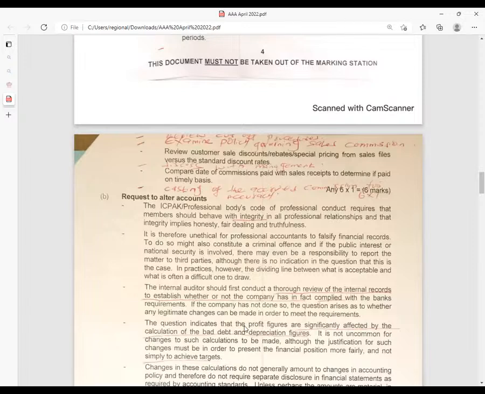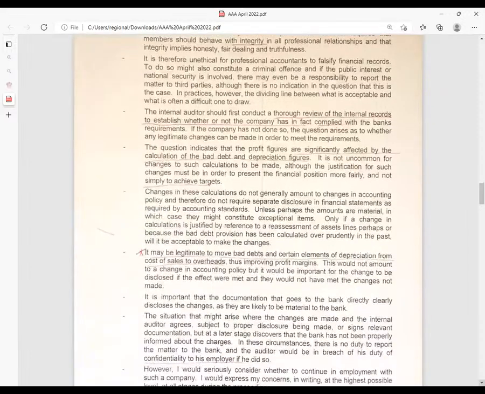The question indicates that the profit figures are significantly affected by the calculation of the bad debt and depreciation figures. It is not uncommon for changes to such calculations to be made, although the justification for such changes must be to present the financial position more fairly and not simply to achieve targets.